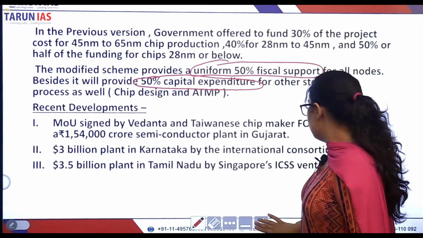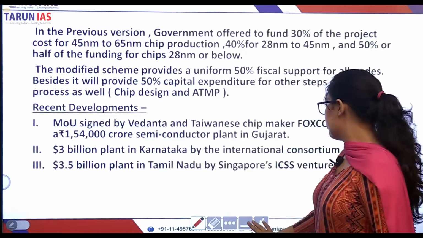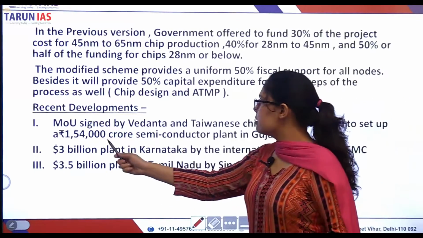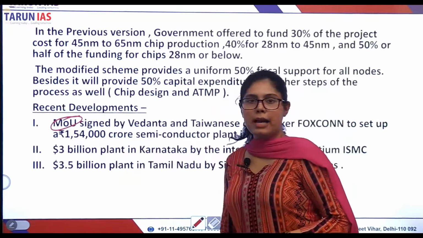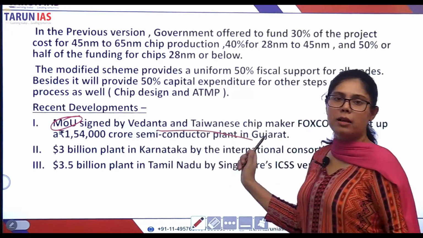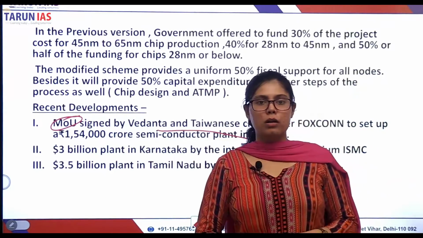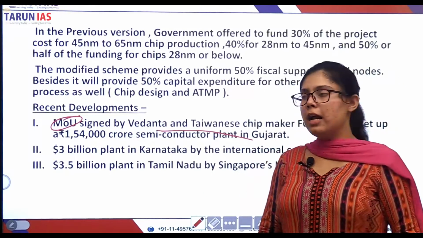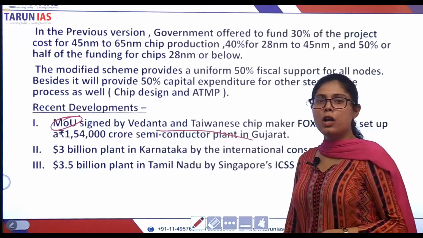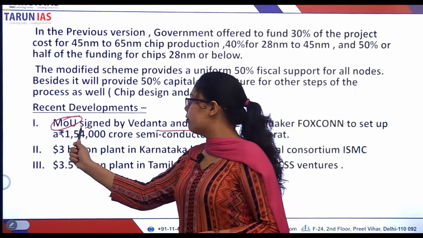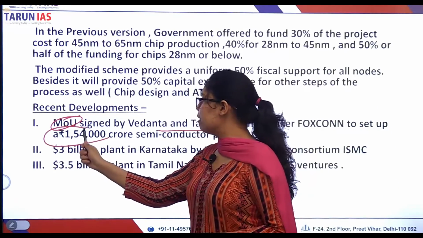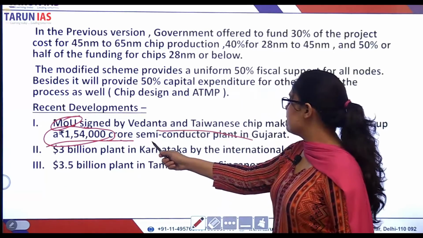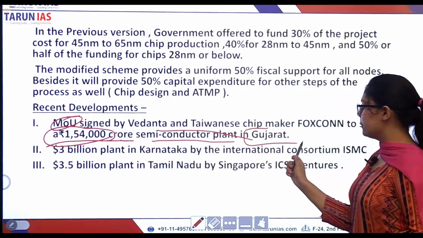Now let us look at the recent developments that have taken place in India with respect to the semiconductor business. The first is a memorandum of understanding signed with the Vedanta Group and a Taiwanese company called Foxconn. Foxconn is a major player in the semiconductor and chip making business, and it has signed a memorandum of understanding of approximately 1,54,000 crores of rupees to establish a semiconductor plant in Gujarat.